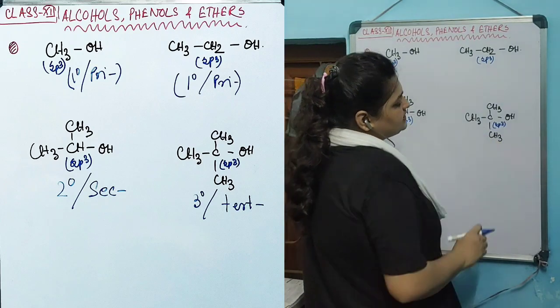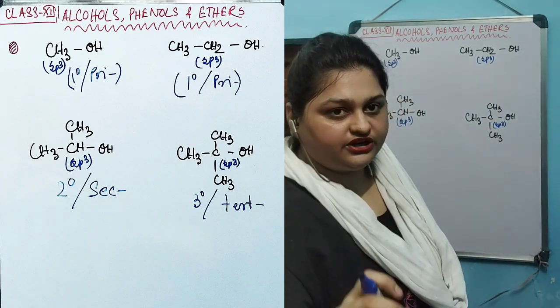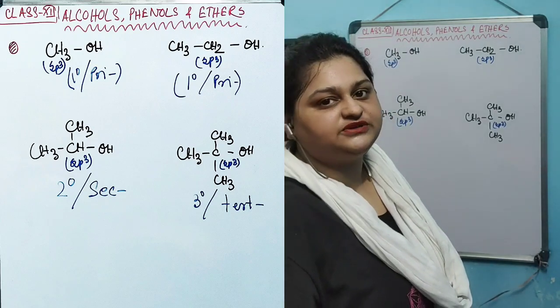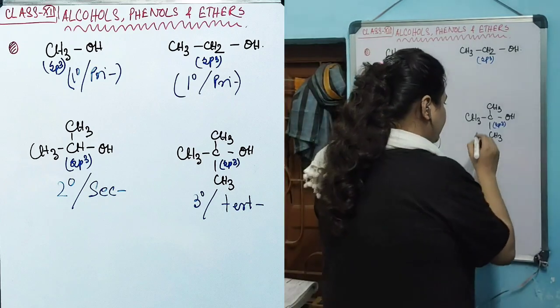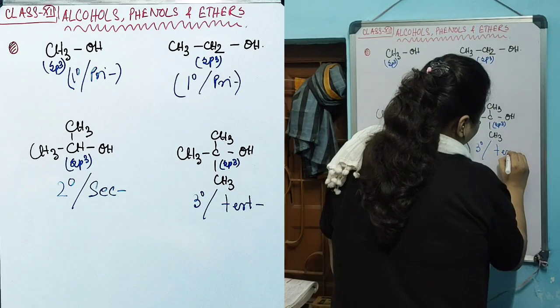Now the rule says that if the carbon attached to the hydroxyl group contains no hydrogen, if all the hydrogens have been substituted, then that alcohol will be termed 3-degree or tertiary.